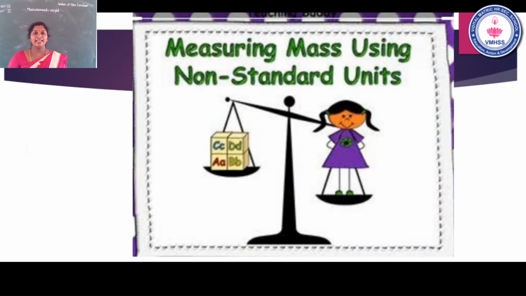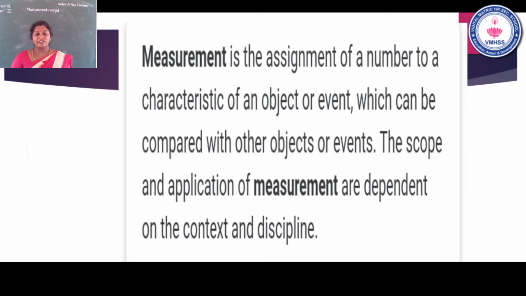Measuring mass using non-standard units. So, what is meant by measurement?